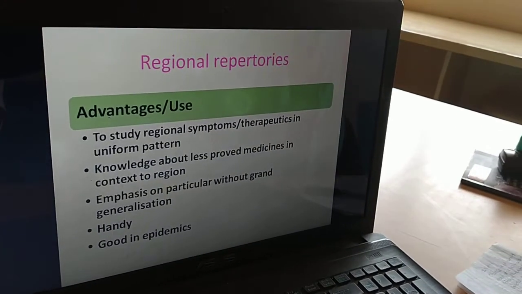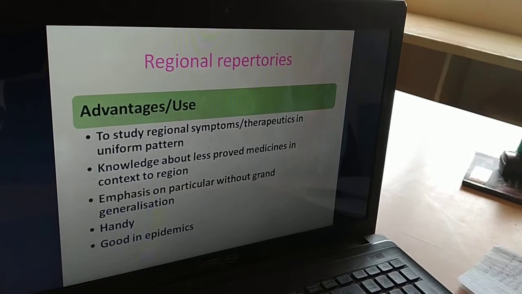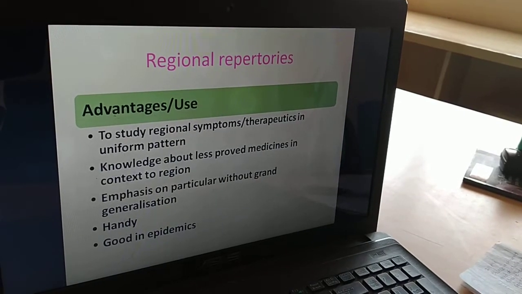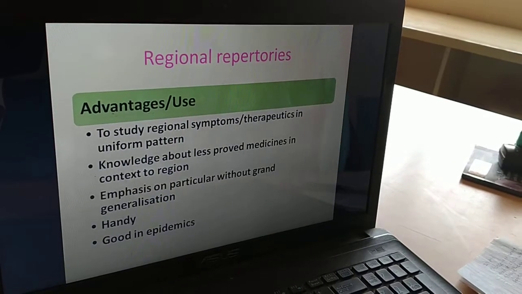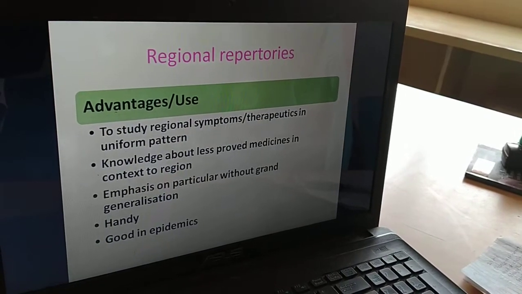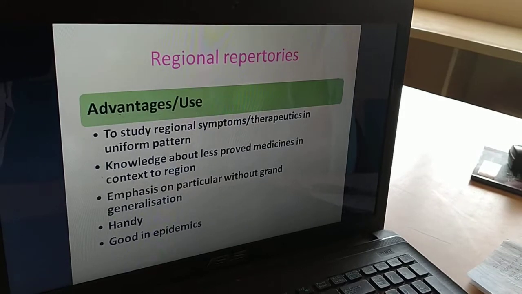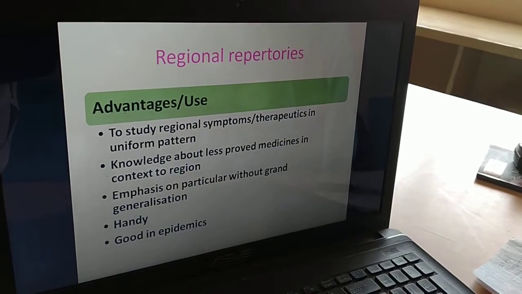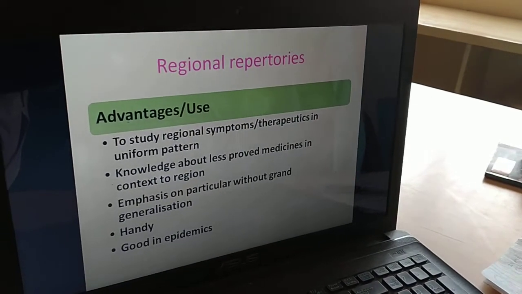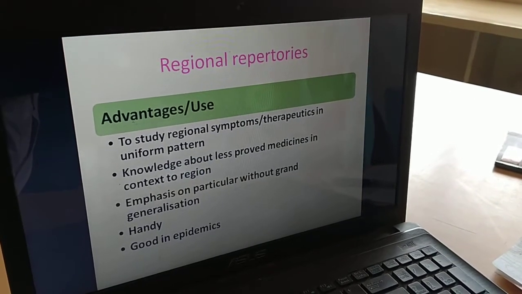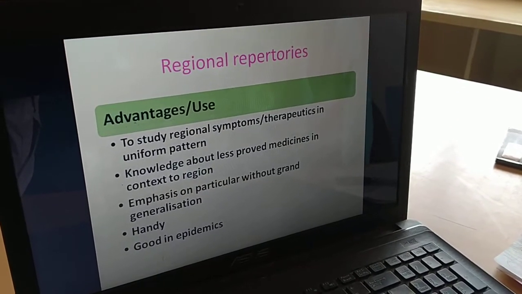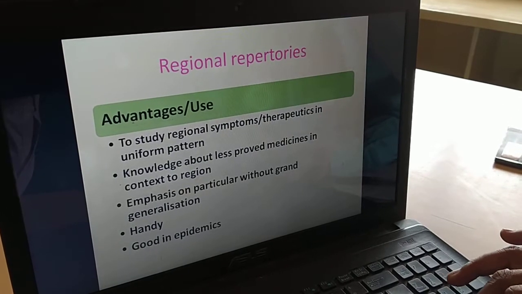Again, emphasis is on the particular symptoms, minutely noting the location, sensation, modalities without any grand generalization, and maintaining the purity of symptoms that occurred in that region in the homeopathic Materia Medica. They are very handy because of their small size and volume, and they are also good in epidemics.